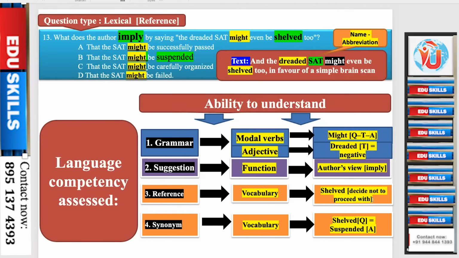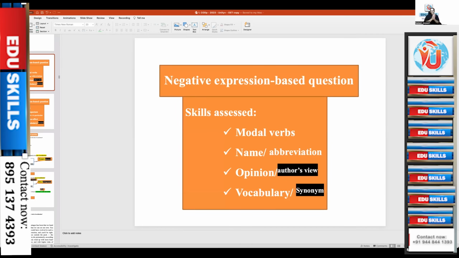Shelved means decide not to proceed with. Synonym, vocabulary: shelved means suspended. That's why I said you should be competent in synonyms. If you know the shelved synonym is suspended, immediately you know which is the answer out of these 4 options. Okay. Another strategy I'll give you.